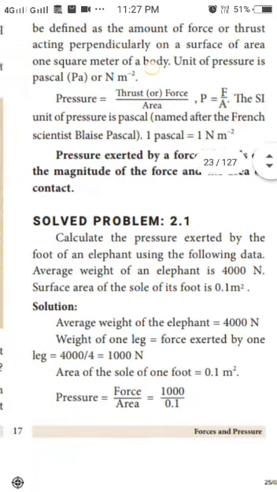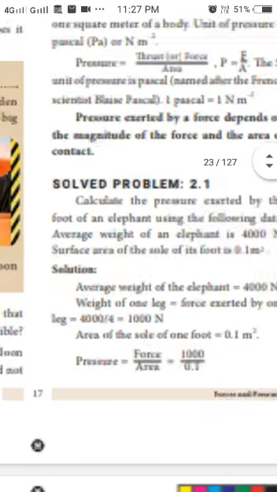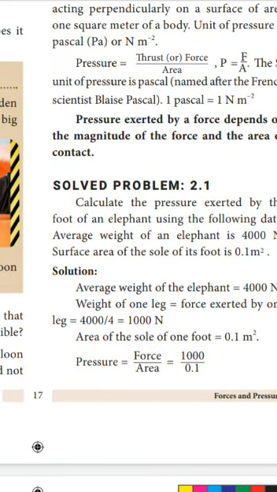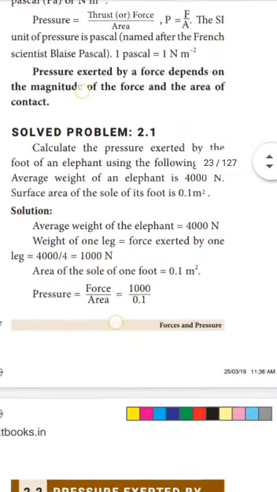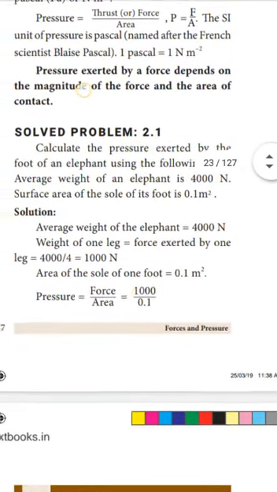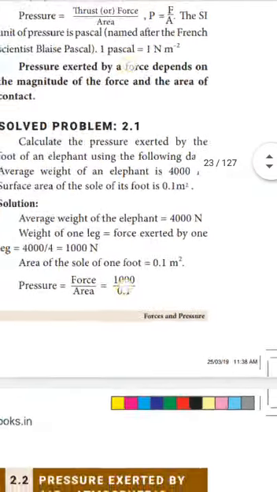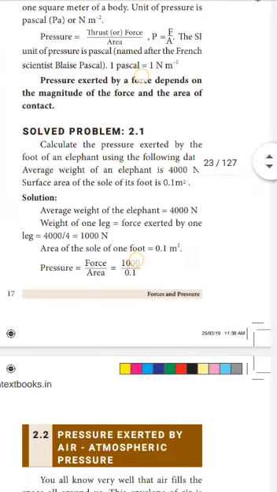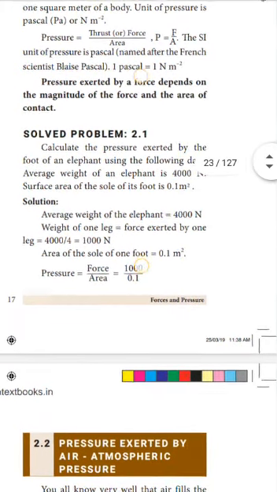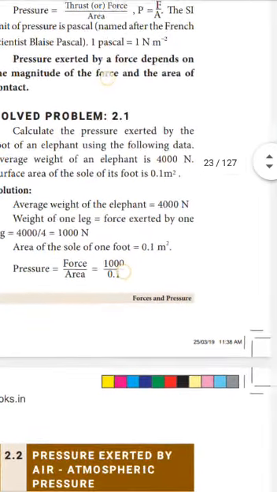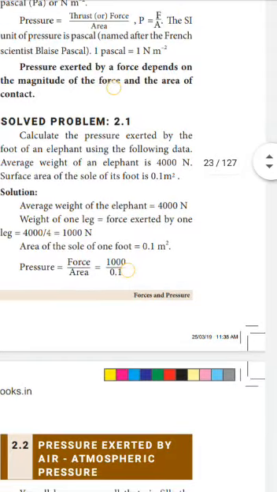Now we will see one problem. The average weight of an elephant is 4000 Newton. Here, the weight of an elephant is given. Then we have to calculate the pressure exerted by one foot of an elephant. Here weight is given, and the surface area is also given, that is 0.1 meter square. How will you calculate the pressure?